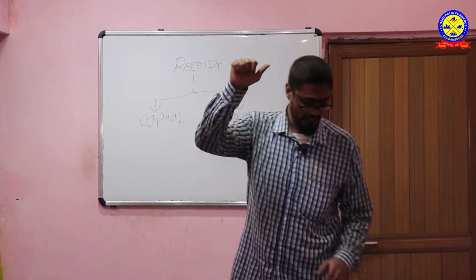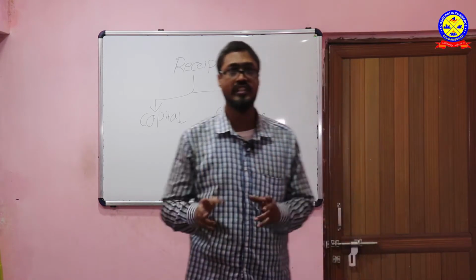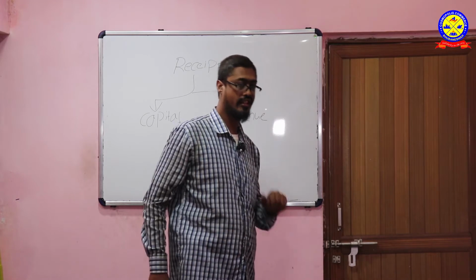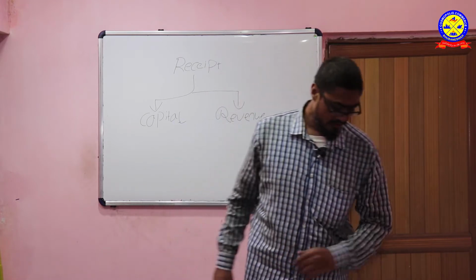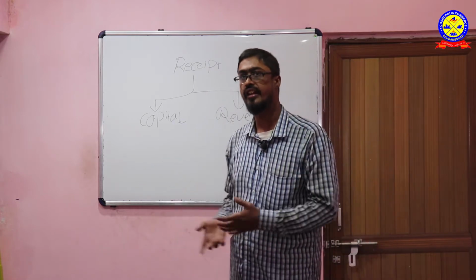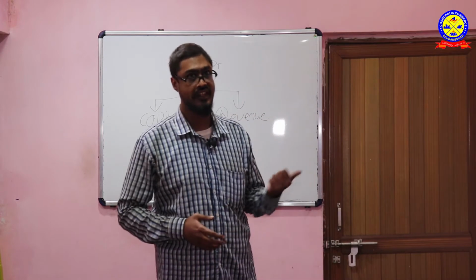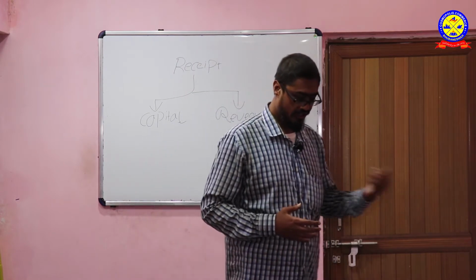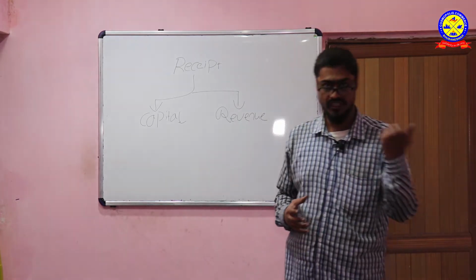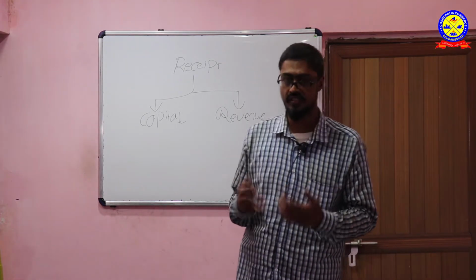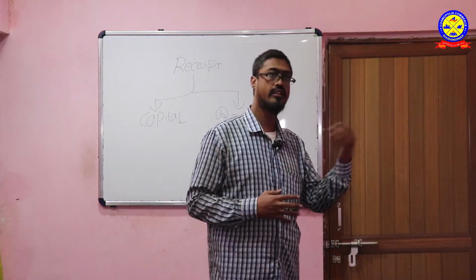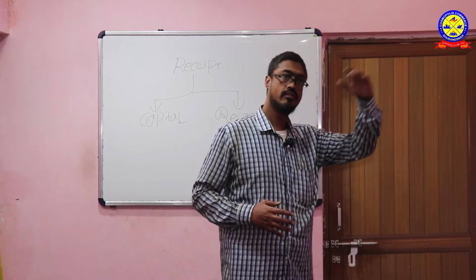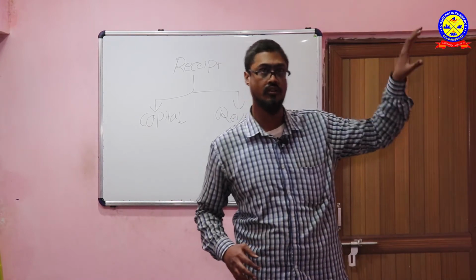So basically the two accounts are sales and cash. But when goods are sold on credit, it's called credit sales. The debtor's name comes out, the debtor who has bought the goods from us, as well as the sales account.